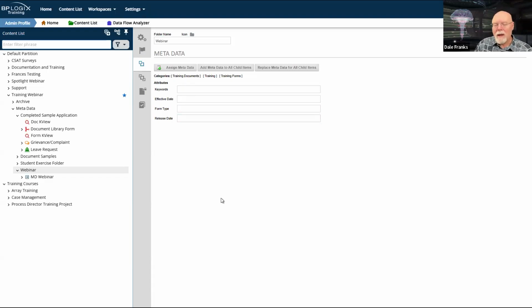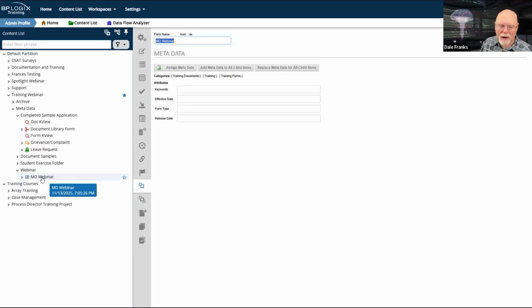Now, in most cases, I'm not going to edit the attributes here. However, I could edit the attributes here. I'm not entirely sure that would be helpful with the way I've got it set up with effective dates and keywords, but I could, in fact, apply all the attributes that I wanted at this level as well. And those attributes would also be inherited automatically by all of the child objects that would get created in this folder.